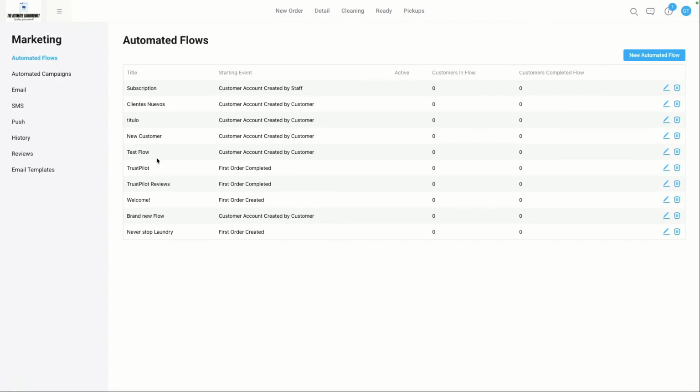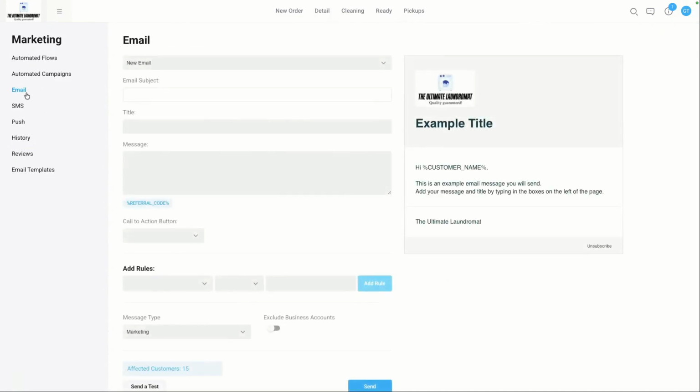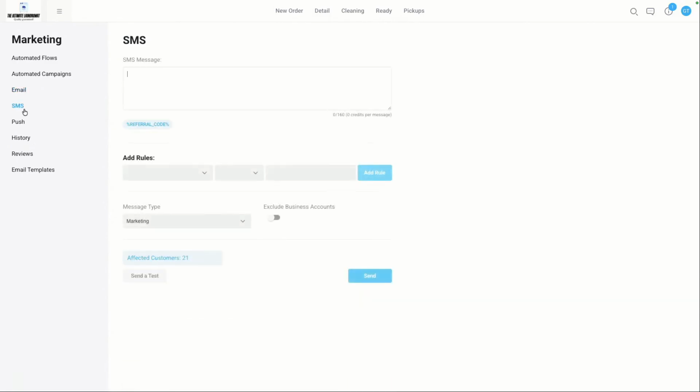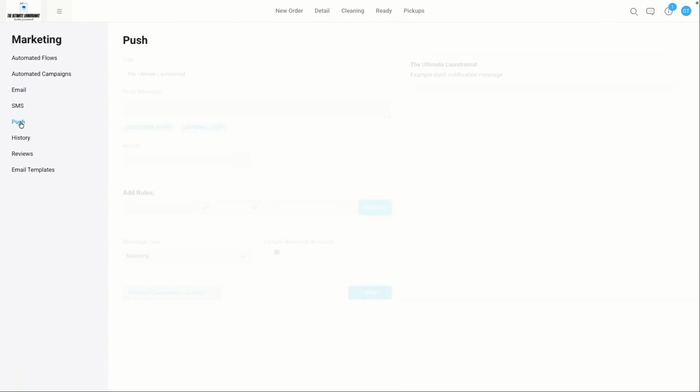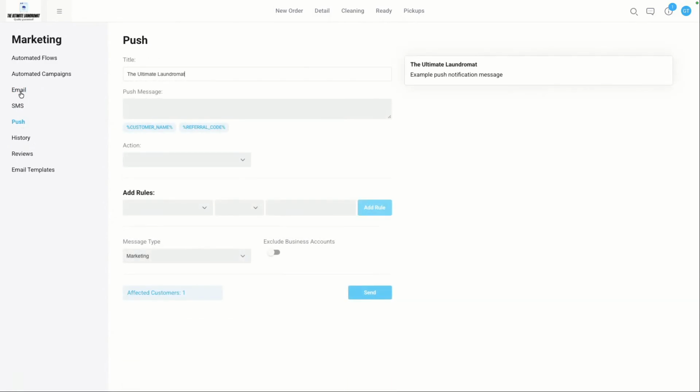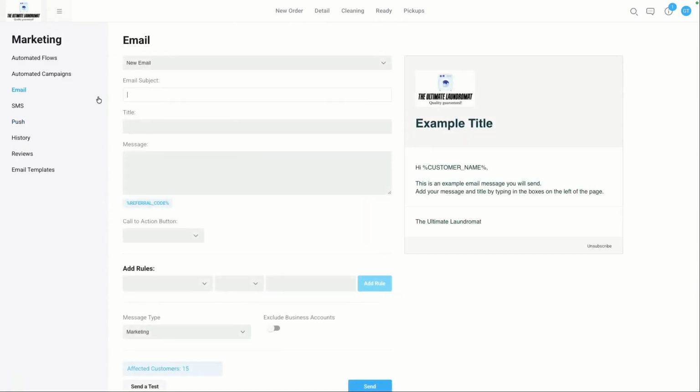So, for example, here on the left-hand side, you've got this tab for email. You also have a tab for SMS. You also have a tab for push, right? So this is basically where you can go to set a one-off marketing message. So let's say in the case of email, maybe I just want to send an email to my customer base, to those that have specifically opted into marketing. So you can start to design your email from here.